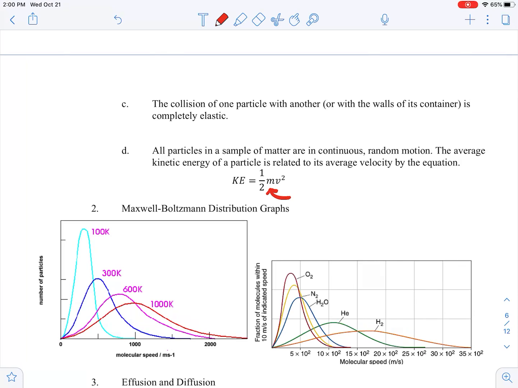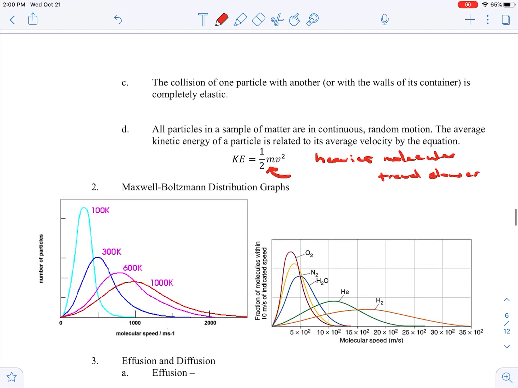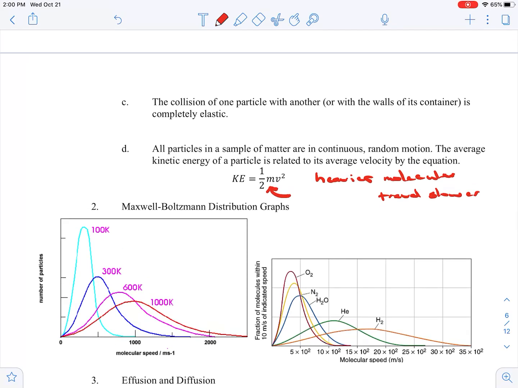So what we're going to say is that heavier molecules travel slower, and we'll revisit this in a few minutes when we talk about effusion and diffusion, but that's where this comes from.